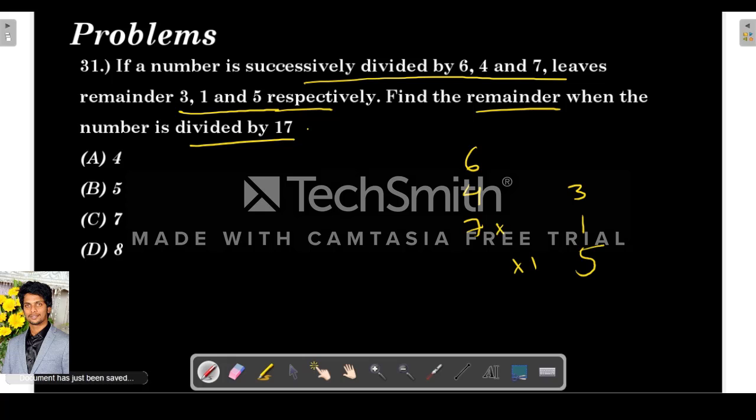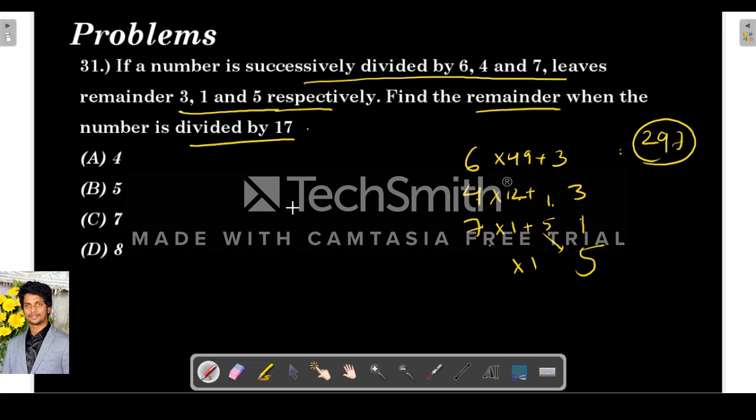So take the last quotient as 1. What will the number be? 7 plus 1 plus remainder 5, so 7 plus 5 is 12. So 4 into 12 plus remainder 1: 12 4s are 48 plus 1 is 49. Plus remainder 3: 49 into 6 is 294, plus 3 is 297. So this can be our number.